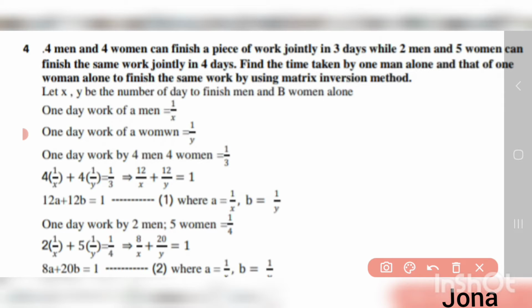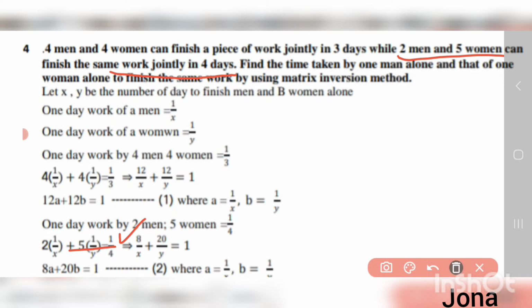And in the second equation, it's given that 2 men and 5 women can finish the same work jointly in 4 days. So we can take this as 2 into 1 by x plus 5 into 1 by y equal to 1 by 4, since 4 days is 1 by 4.